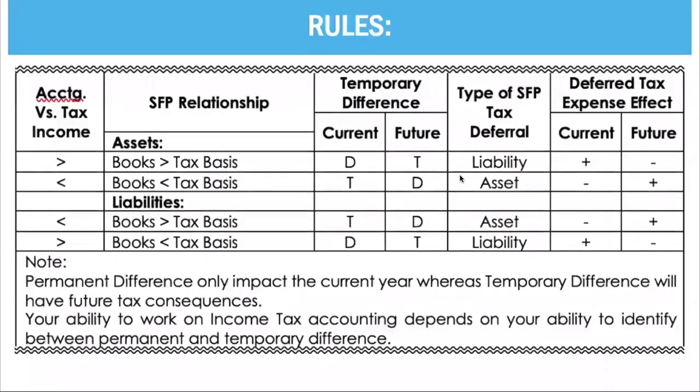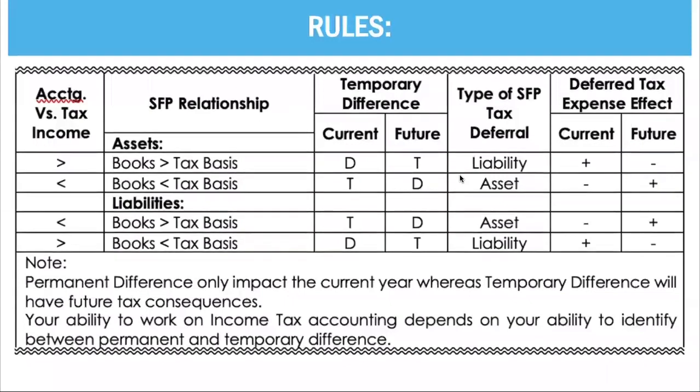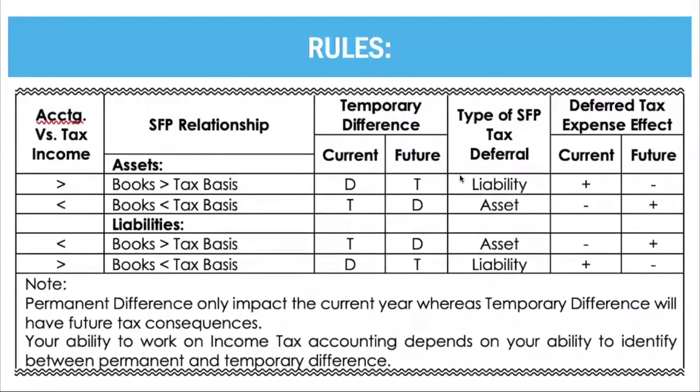Now, what are the rules as to these temporary differences? The first rule that we will discuss is if accounting income is greater than taxable income. So you need to equalize them. Let's say accounting income is 900,000 and taxable income is 700,000.